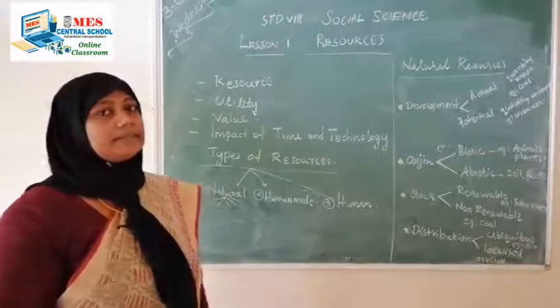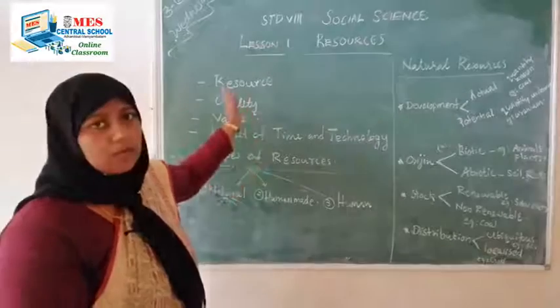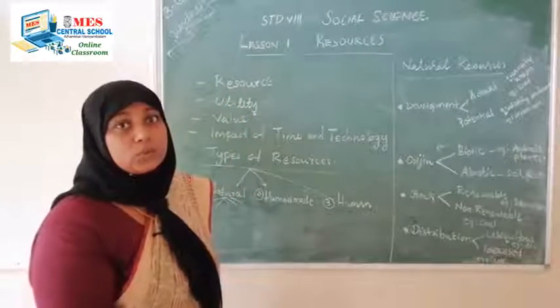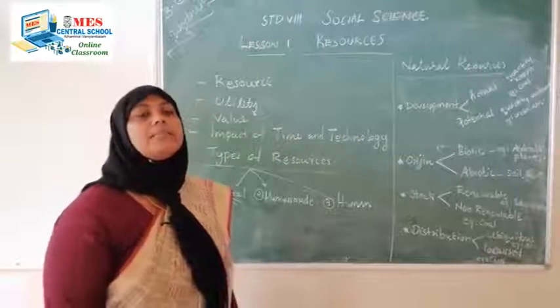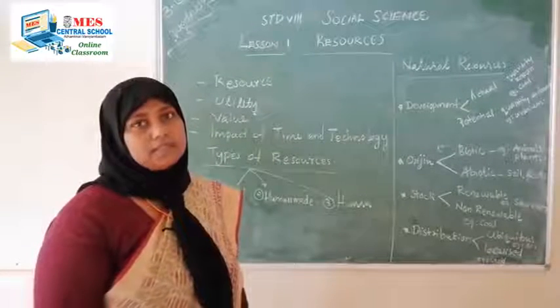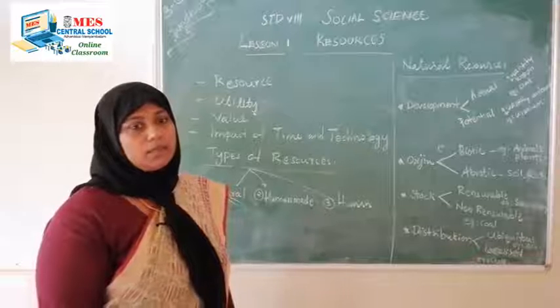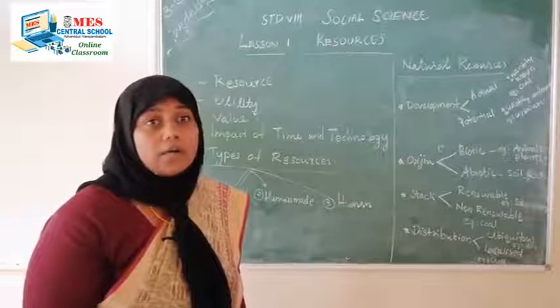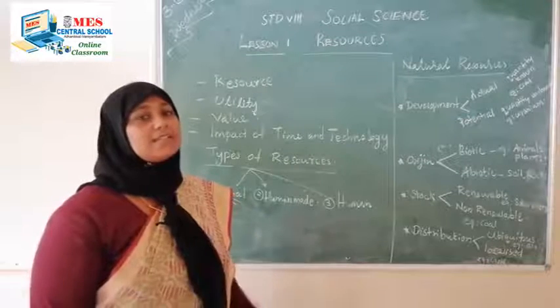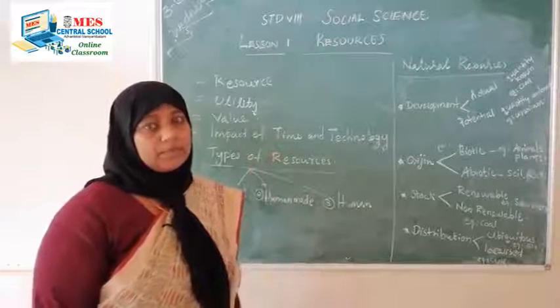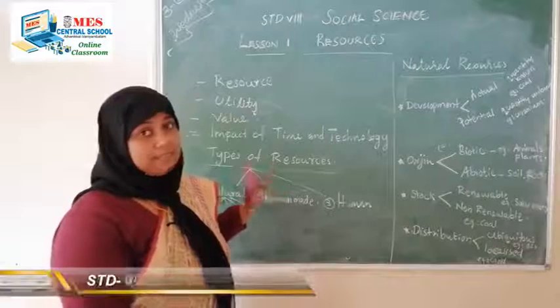And here, another word you want to understand is utility. So what is utility? Utility means the usability of the substance. What makes a thing or object a resource is called utility or usability.